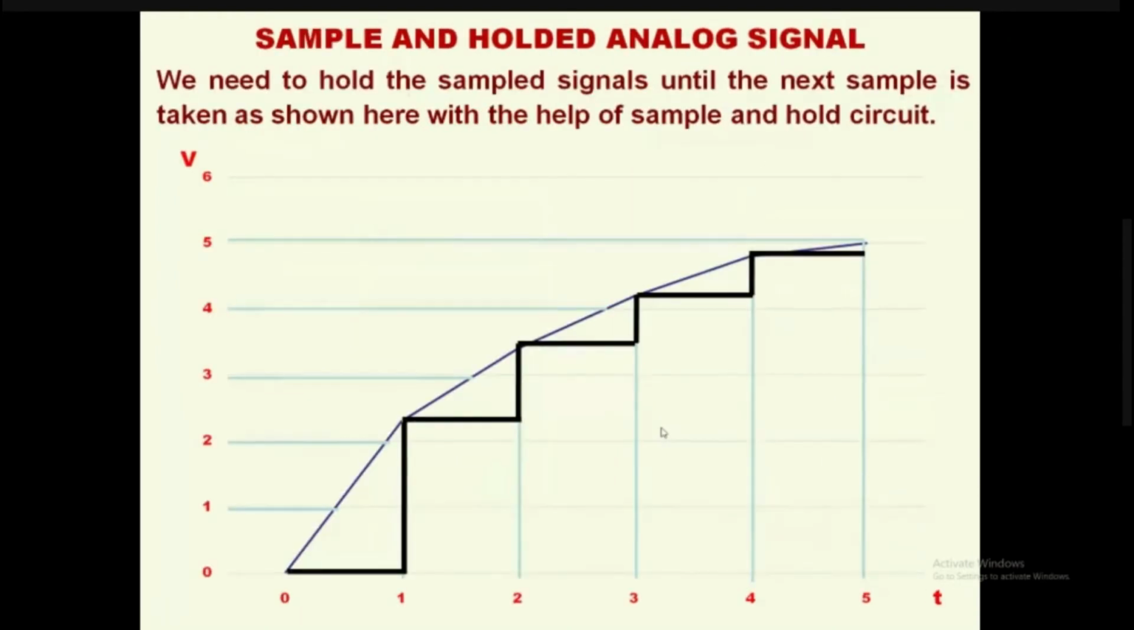So the continuous waveform that we get as an analog has become again a continuous waveform, but here it is a staircase type continuous waveform with the help of the sample and hold circuit. Okay, the sample and hold circuit's output is also an analog signal.